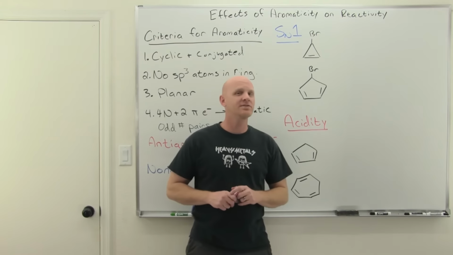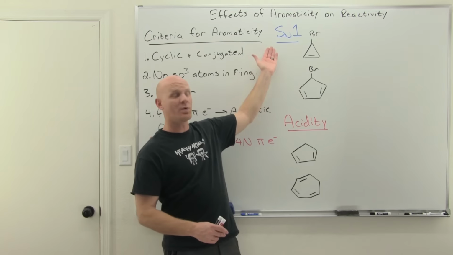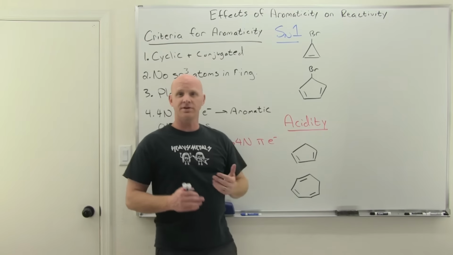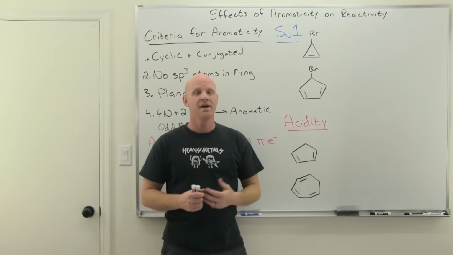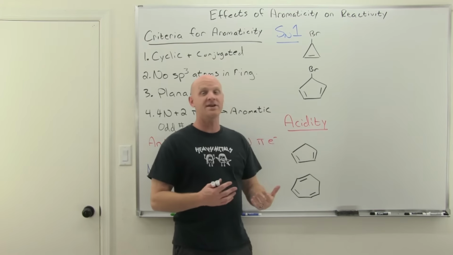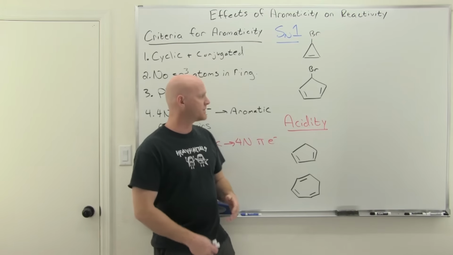The effects of aromaticity on reactivity. And we're going to study this in two major contexts: in the context of an SN1 reaction, in the context of acidity. And for SN1 reactions, we learned that it's all about forming the carbocation. And the more stable carbocation you can form, the faster it goes. And well, in this chapter, instead of that being about how substituted it is or something like that, it actually could be, are you forming an aromatic carbocation or are you not? Something along those lines. Same thing with acidity.